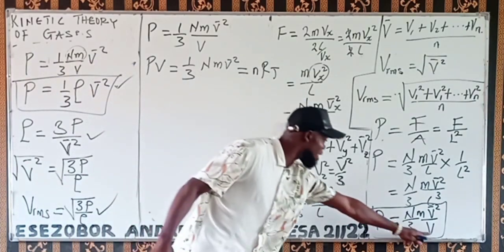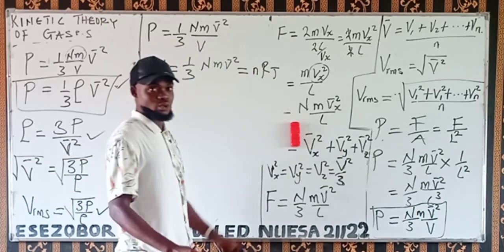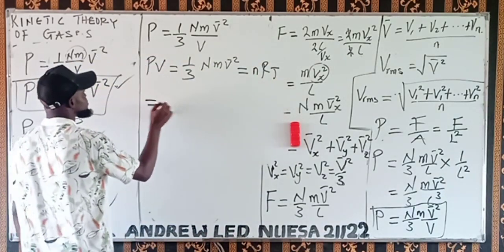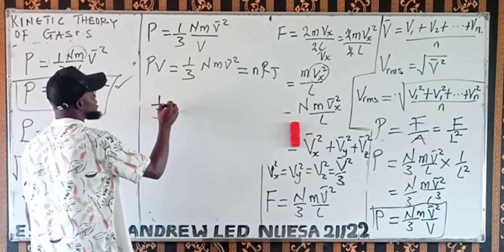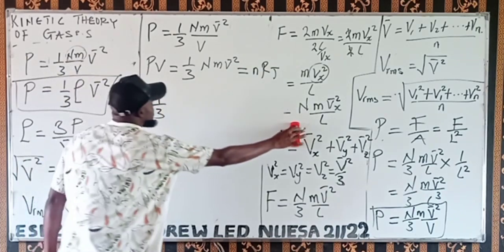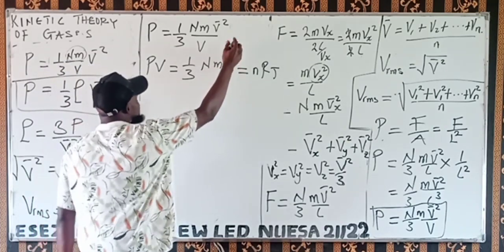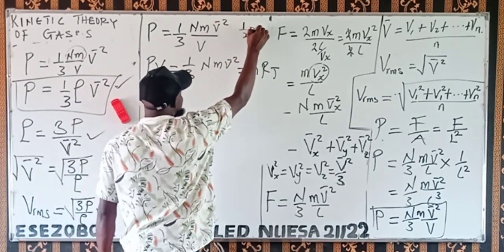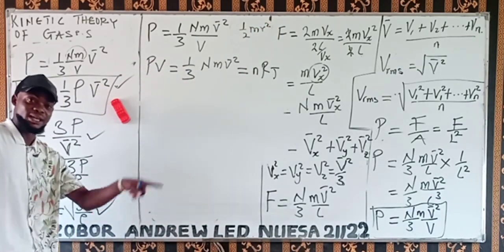So if I move on to this one, I'll have PV equal to this, I just have this nRT as well. So we'll be having 1 over 3. Now look at what I want to do now. Half mv squared. Remember, half mv squared is kinetic energy.